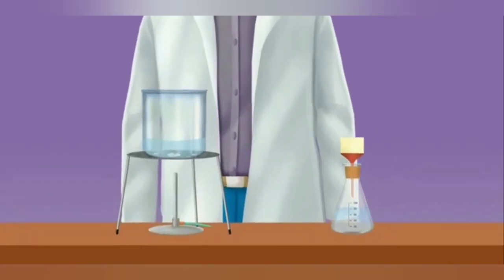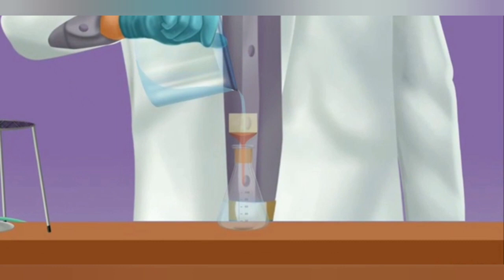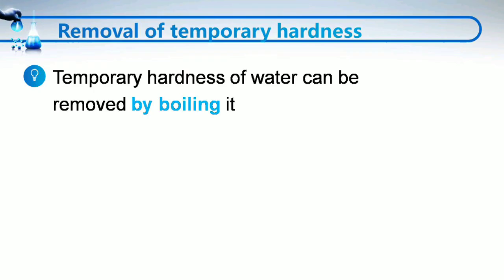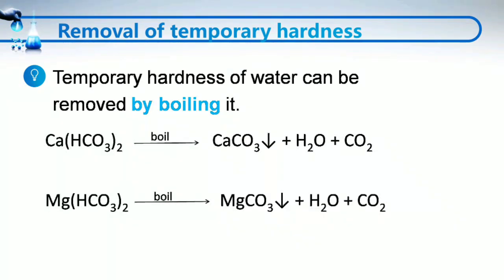This precipitate is removed by filtration, and the water thus obtained after filtration is no longer hard. So simply we can say that the temporary hardness of water can be removed by boiling the water. When the temporary hard water is boiled, the calcium bicarbonate and the magnesium bicarbonate are changed into calcium carbonate and magnesium carbonate respectively, which are insoluble in water, and thus these can be removed by filtration. And the water obtained after filtration no longer contains calcium and magnesium ions, so it will be soft water.